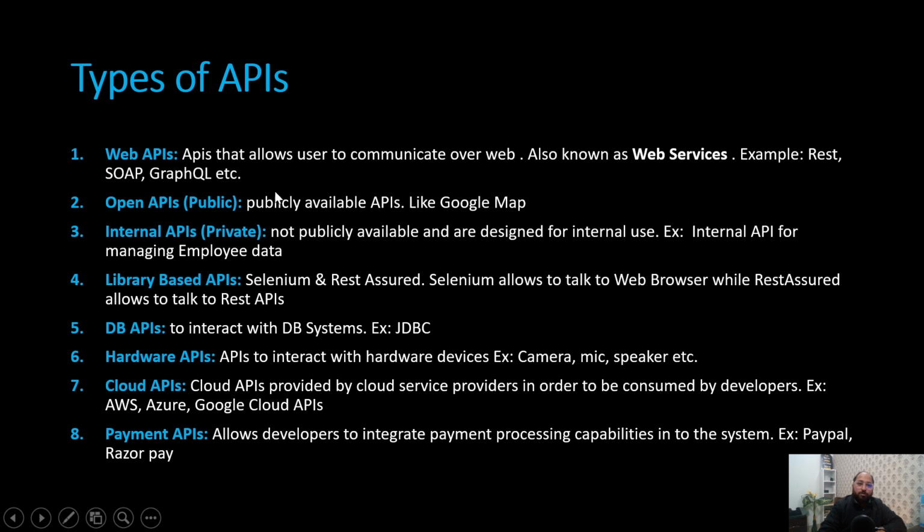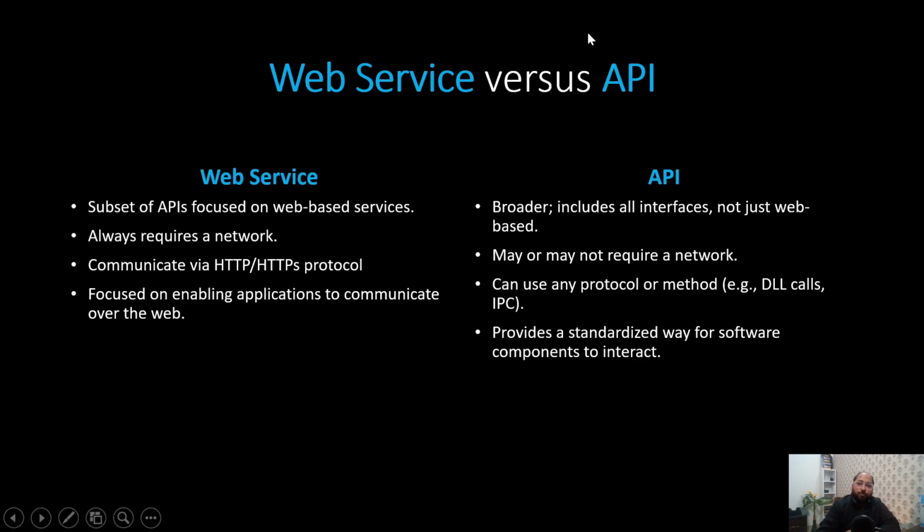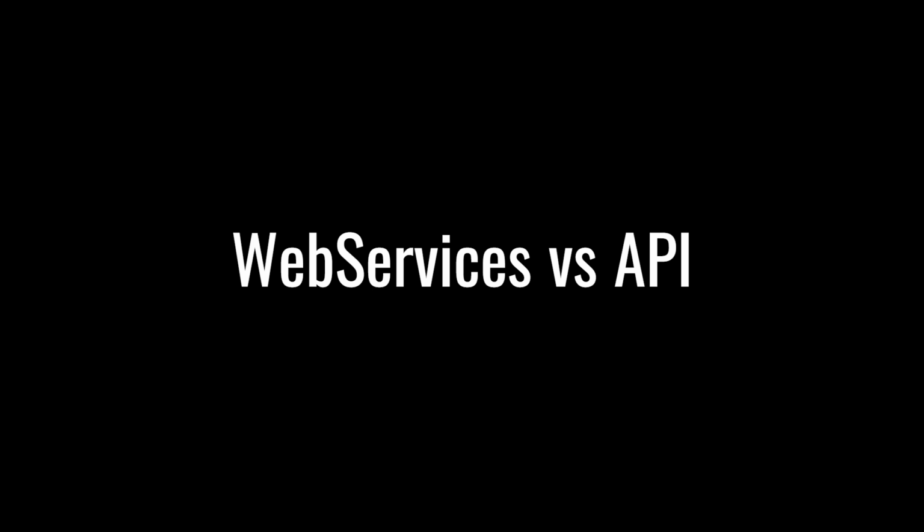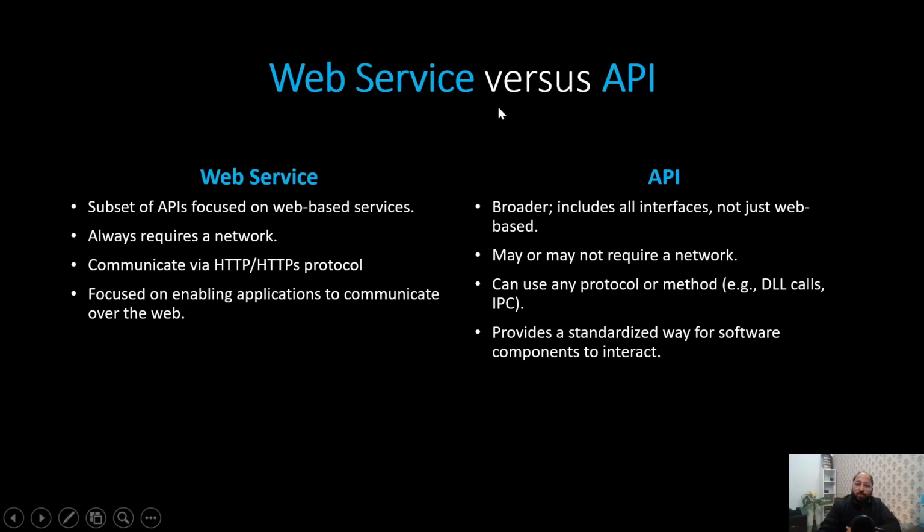So these are the different application programming interfaces, but we are going to talk about REST as part of this series, right? Now let us talk about a very important question: what is a web service and what is an API? API is a broader term and it includes all application programming interfaces. It doesn't just limit itself to web-based programming interfaces, right? While a web service is a subset of APIs and it focuses on web-based services. A service which is available over the internet is known as a web service, and it always requires a network, while an API might not need a network.